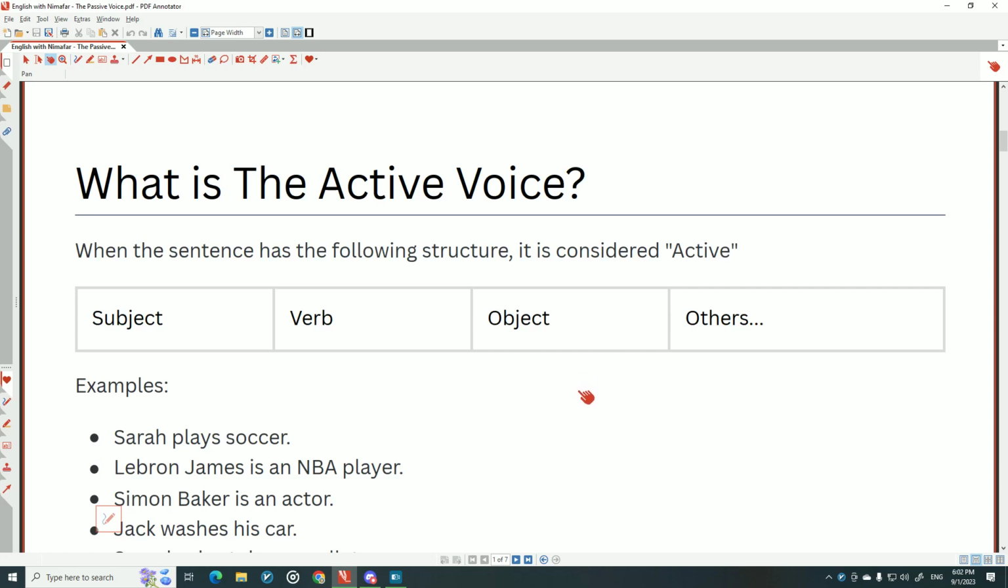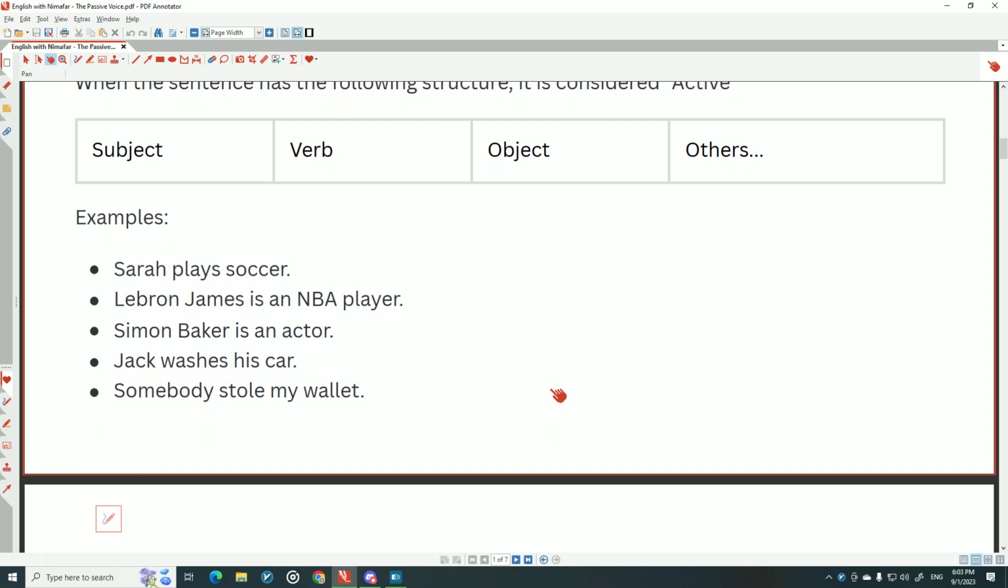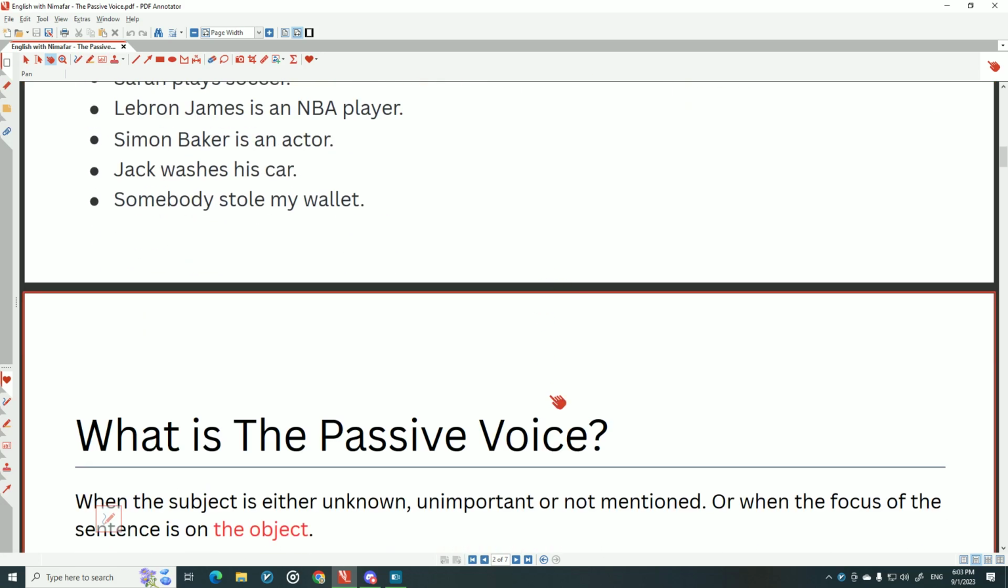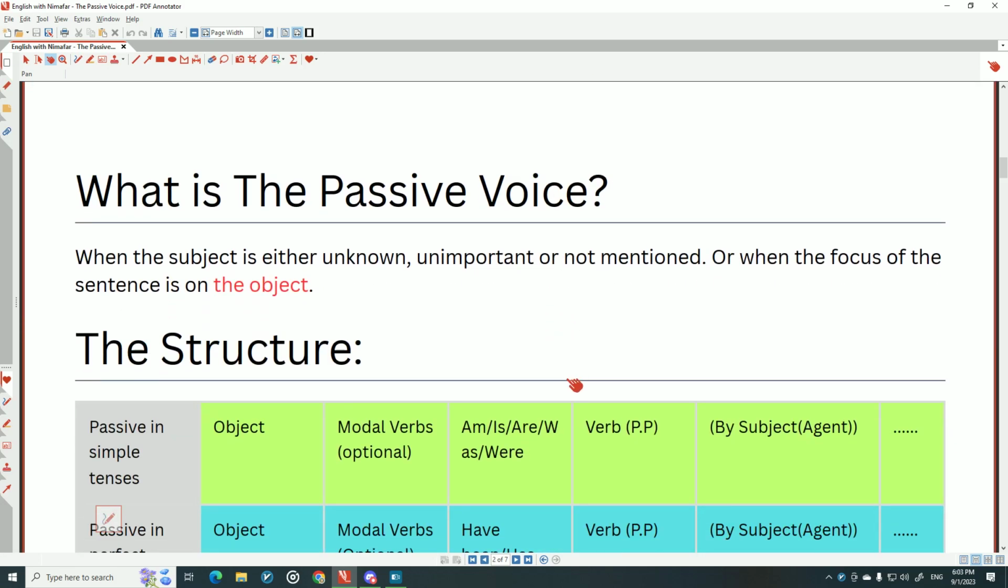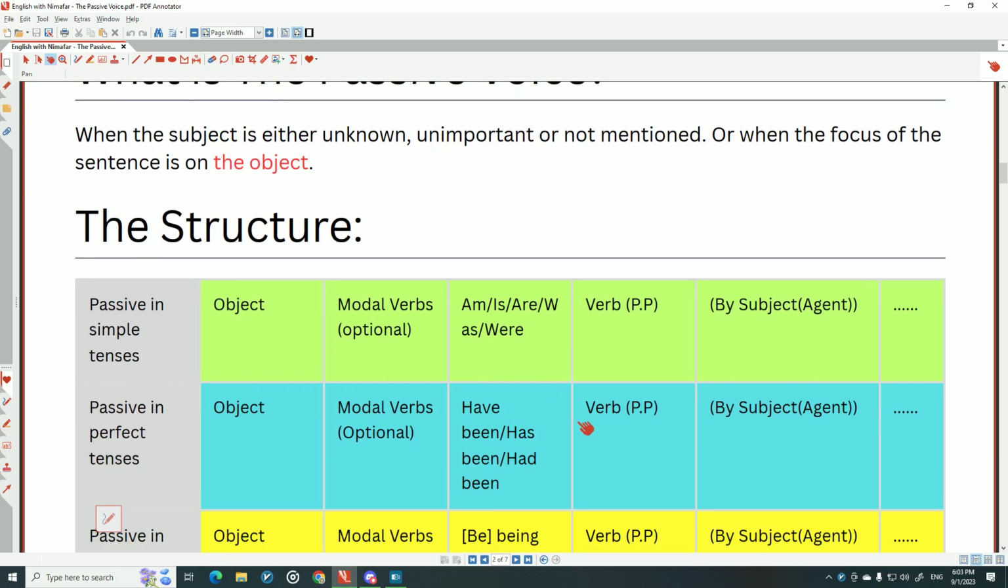It has this kind of structure: subject, verb, object. For example, Sarah plays soccer. LeBron James is an NBA player. Simon Baker is an actor. Here you see Sarah, subject, plays, verb, soccer, object. Somebody stole my wallet. That's actually an active sentence. But what is a passive voice? When the subject is either unknown, unimportant, or not mentioned, or when the focus of the sentence is on the object. We'll talk about the reasons we use it in the future, but now let's look at the structure.